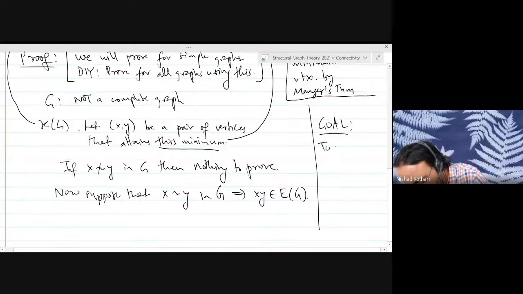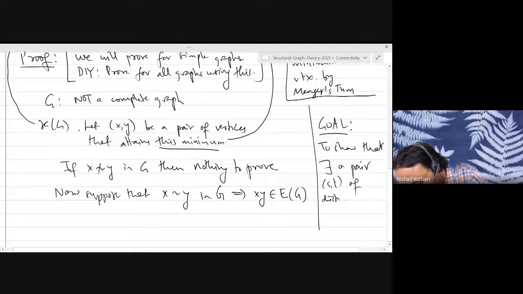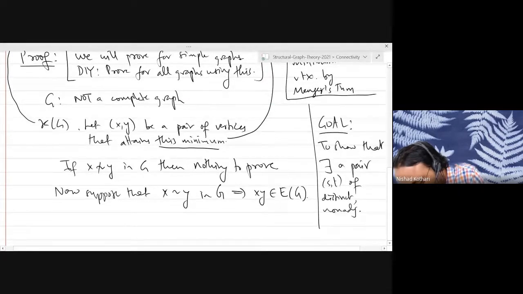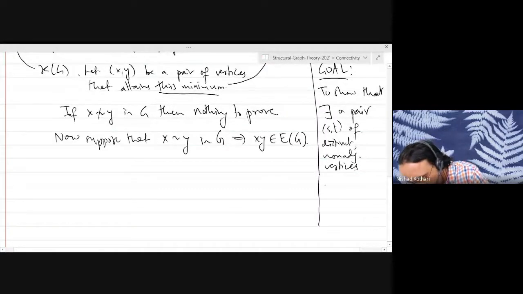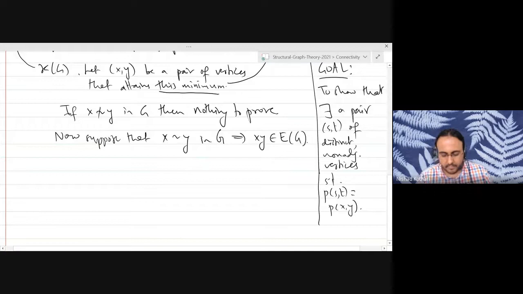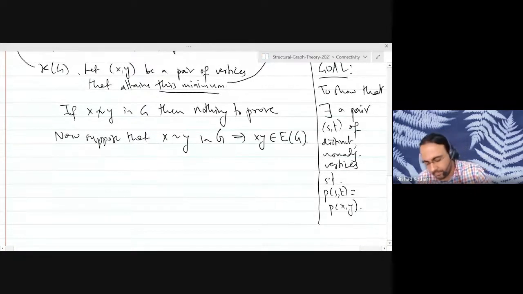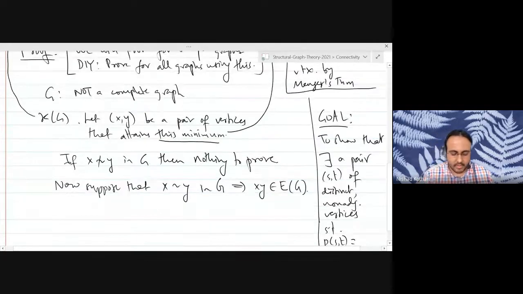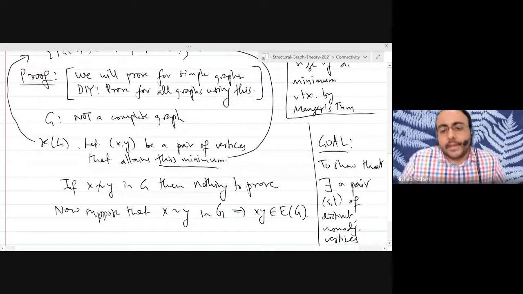To show that there exists a pair S comma T of distinct non-adjacent vertices such that the number of paths between S and T is the same as the number of paths between X and Y. Okay, so it attains the same minimum. And we want to use Menger's theorem to prove this.